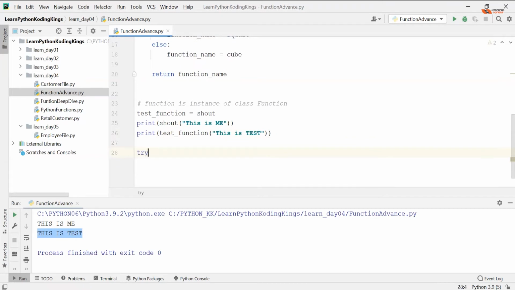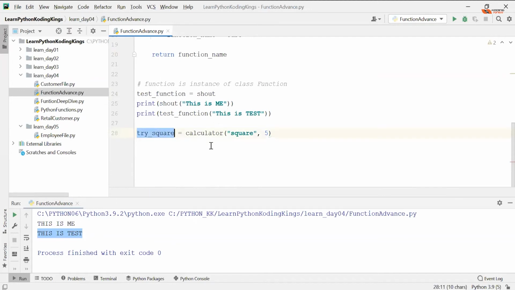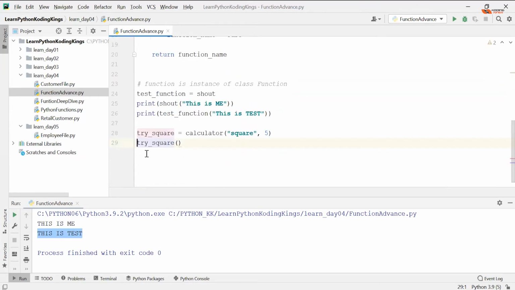So this is try underscore square equals calculator. You are passing square to it and passing 5. Good with that? So what will calculator return? It will return a function which is square. So I can call try square now. And by the way, you are not going to get a direct value because you are not printing it. So print it, or print the value directly.